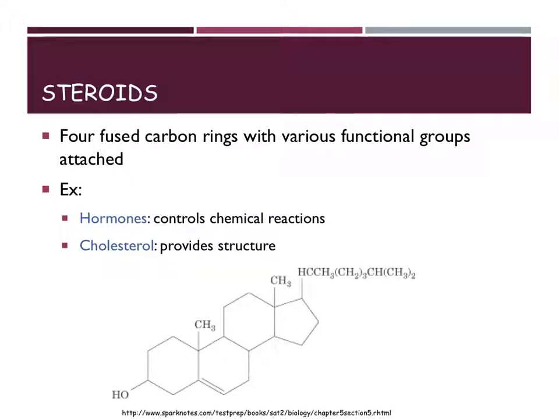Our final type of lipid that we're going to talk about briefly is what's called a steroid. Steroids have 4 rings of carbon, so we got 4 little rings right here. Okay, so right here, this is a ring, a ring, a ring, and a ring. So I've got 4 rings. This is 1 ring, a 2nd ring, my 3rd ring, and my 4th ring. Okay, 4 rings of carbons that are fused together or joined together, and they have different groups attached to them that are going to give them very specific functions.